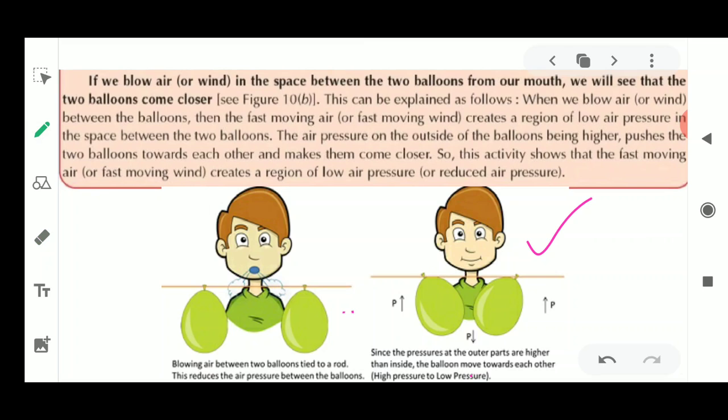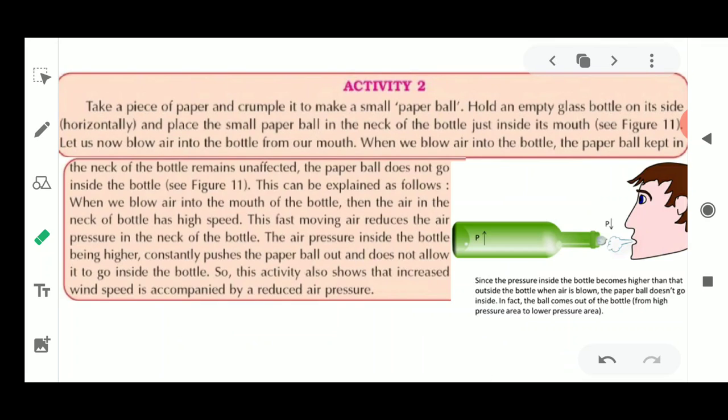So this activity has shown you that fast moving air always creates low pressure. It means if you are blowing air in a very soft manner, then the balloons are not going to come closer, and if you are blowing at a little faster rate, then only this activity could be shown in a proper way. So high speed winds are always accompanied by low pressure areas. Next, there is another activity which is going to show you the same thing.